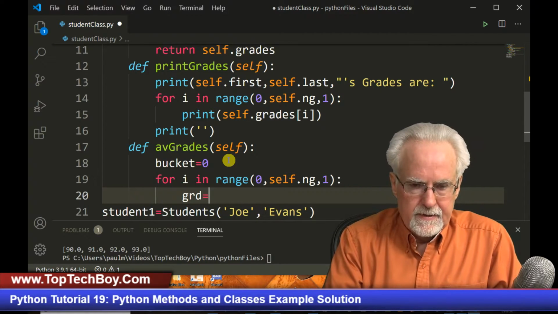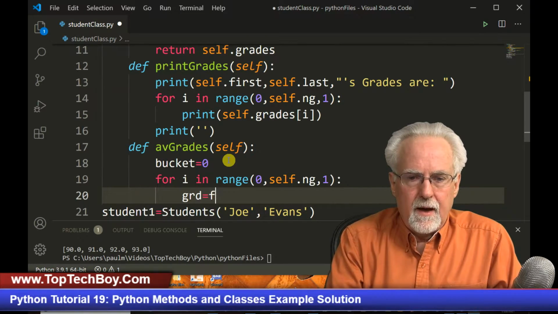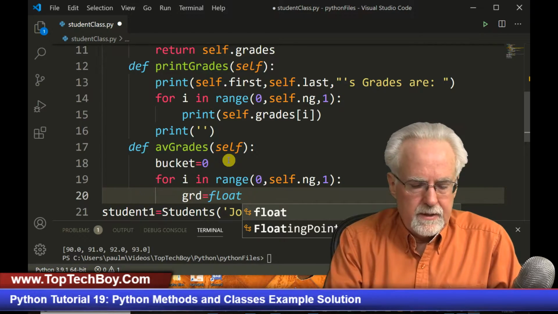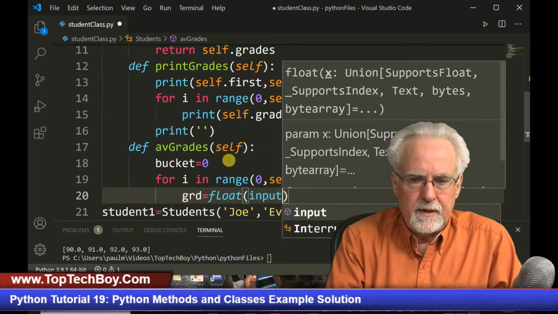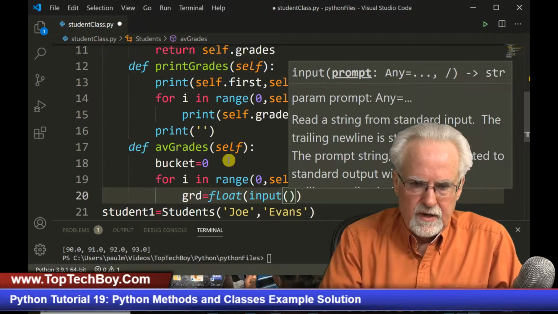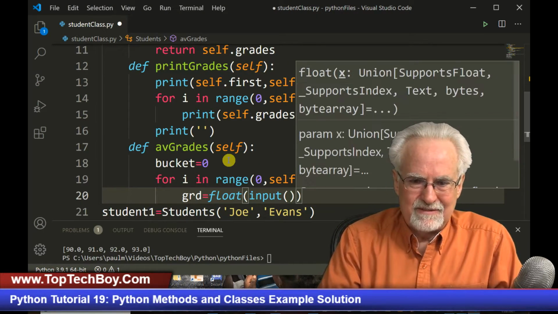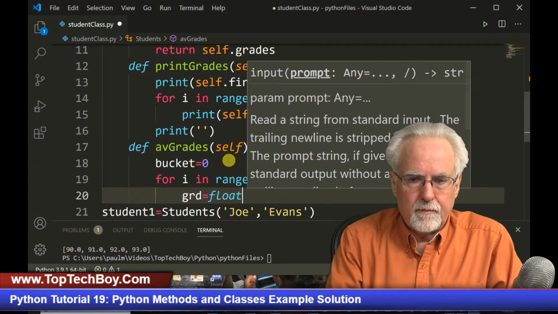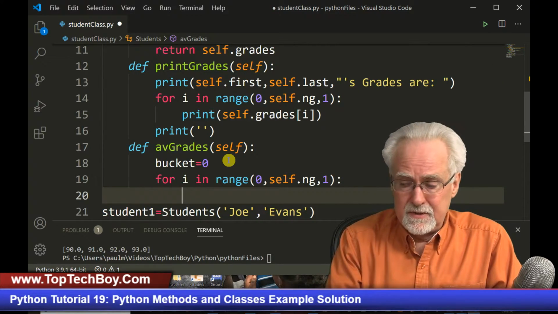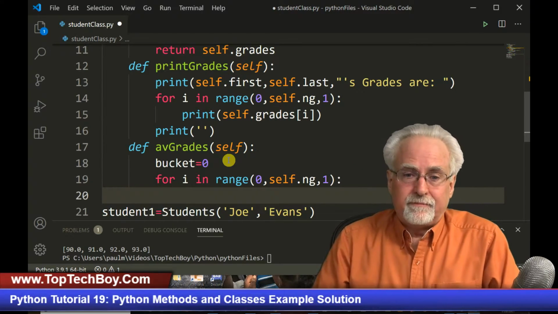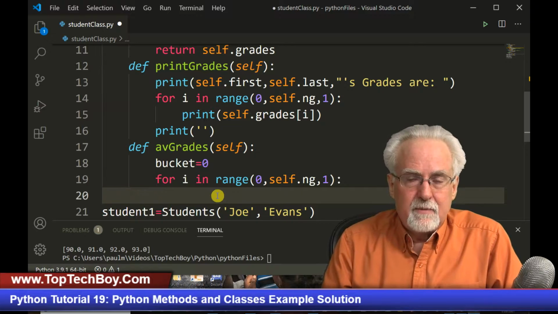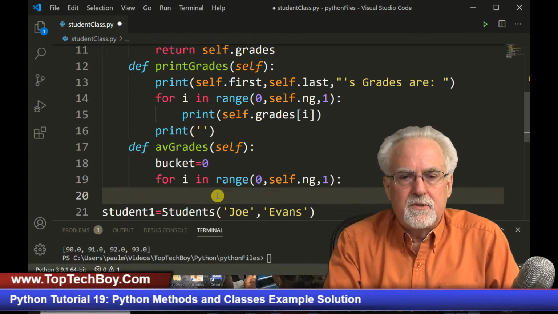And then what we are going to do here is say grd is equal to, we're going to float it because a grade could be a 91.5, so we need a floating point number. We're going to input, and then, what am I doing? I'm doing input. That made no sense. Excuse me, that made no sense at all, did it? It was that sneeze coming on and it distracted me.